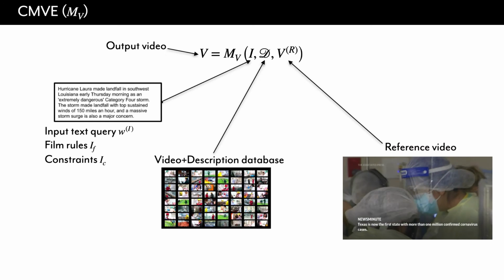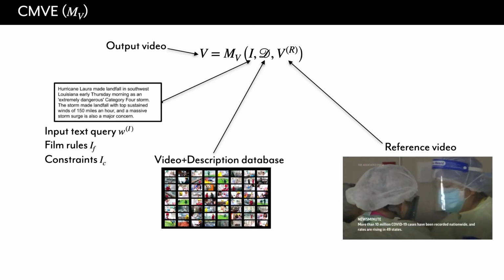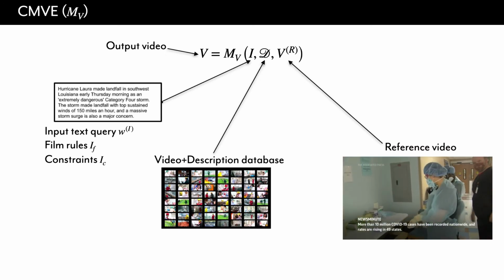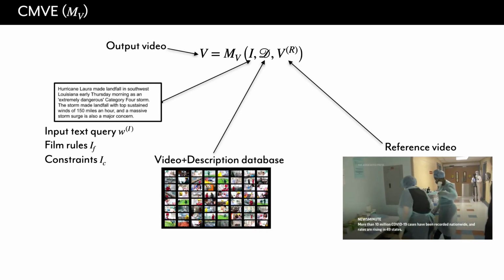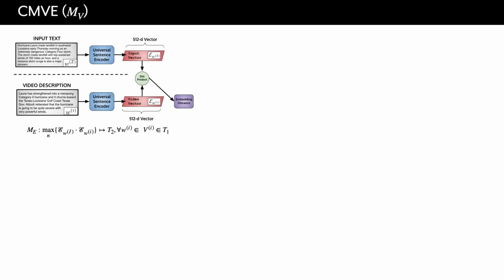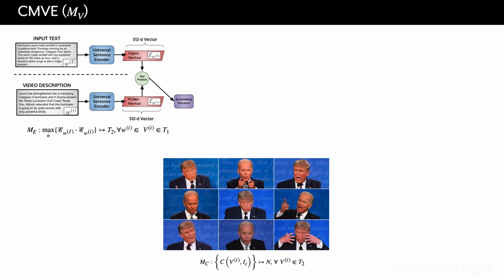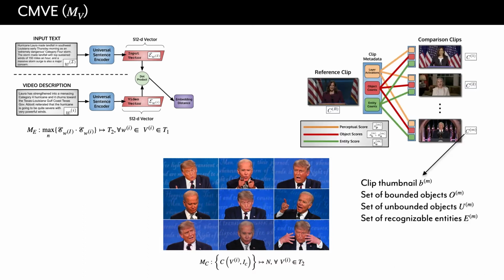Our approach attempts to create a video given an input query, a database of existing videos with descriptions, and at least one reference sample used to weigh similarity between objects, known entities, and perceptual metrics. Specifically, we score the database of videos by text embedding similarity using the universal sentence encoder with the input query. Next, we utilize a clip segmentation model to process single camera shots from this database in order to synthesize a new video. For each clip, we capture a representative thumbnail and detect recognizable figures, bounded objects, and unbounded concepts.